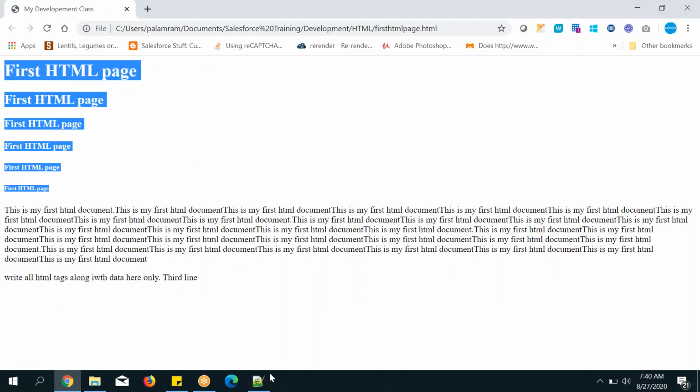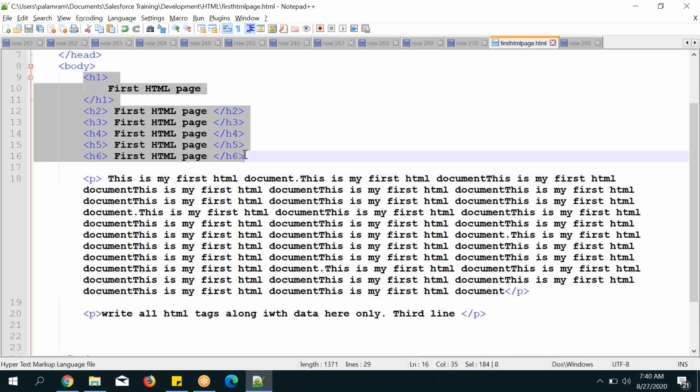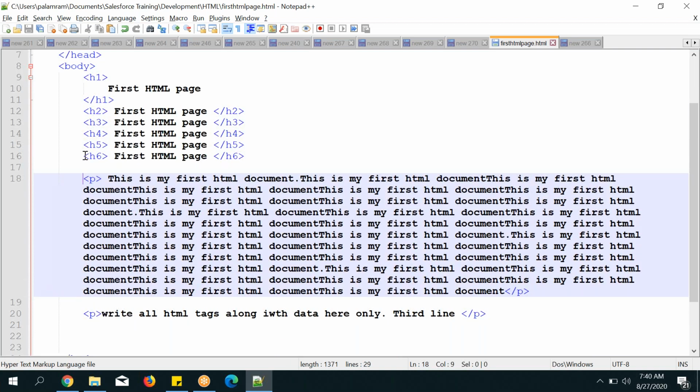Here the header tags are finished, and here is the paragraph. They are asking for a horizontal row in between header and paragraph, so I can keep the horizontal row tag here.